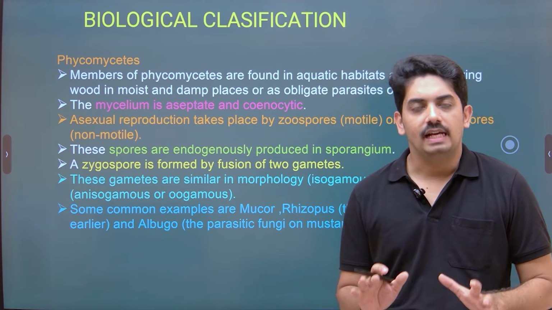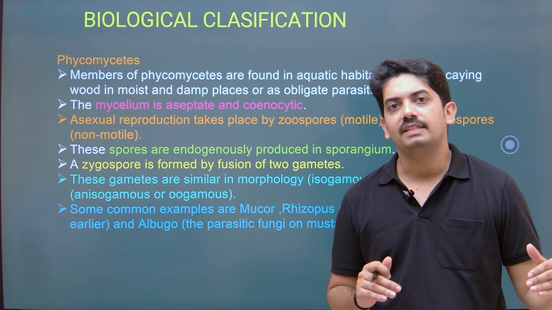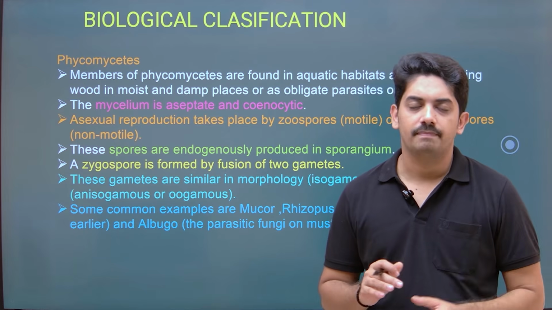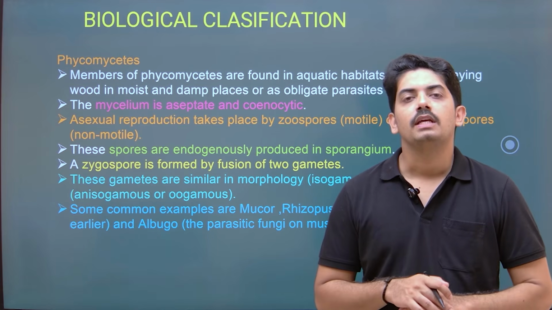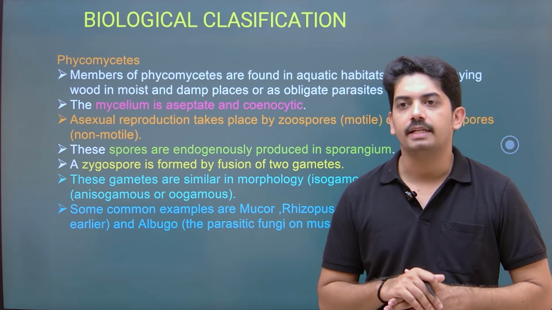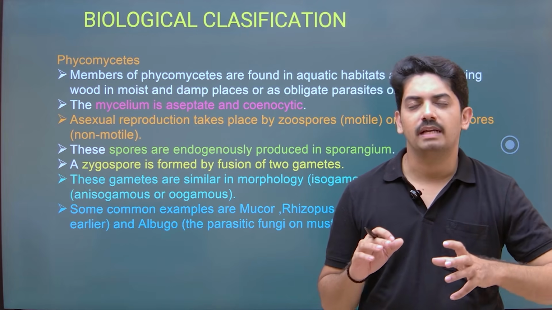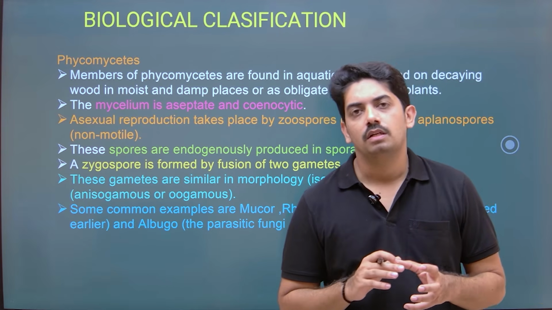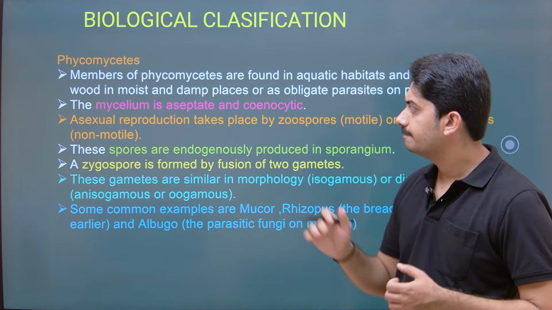Usually in classification, first we study the most primitive and later we start to study the advanced ones. Now Phycomycetes is the most primitive form of fungus. Here most of them are found in aquatic habitats or on moist wood, or sometimes found as obligate parasites on plants.